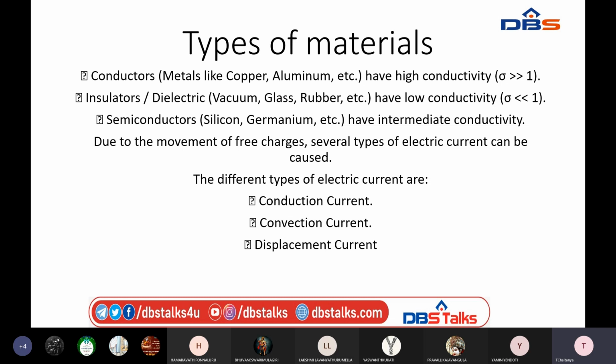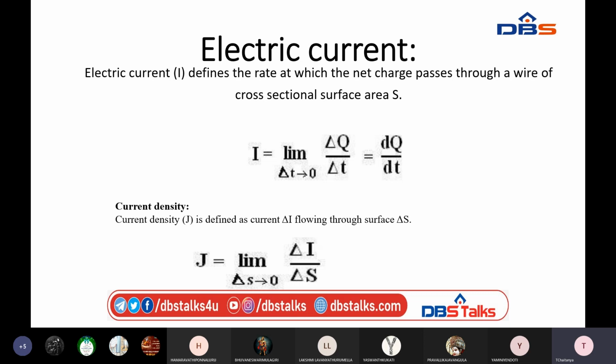Right now, based on these materials, I am going to classify the different types of currents. One is the conduction current, the second is the convection current, and the third is the displacement current. Next we need to define current first, then we will go for conduction current and convection current. Based on this, we have an important concept, that is the continuity equation.